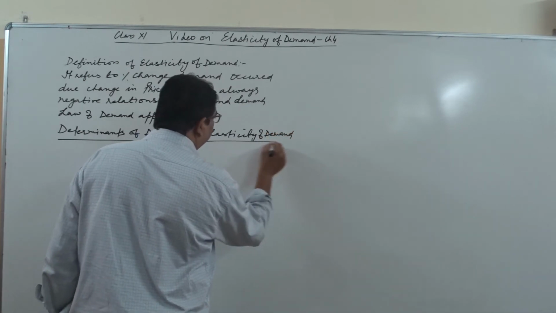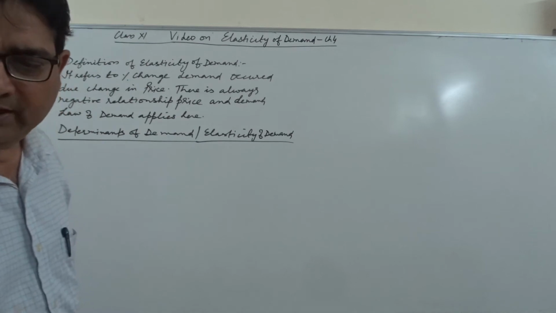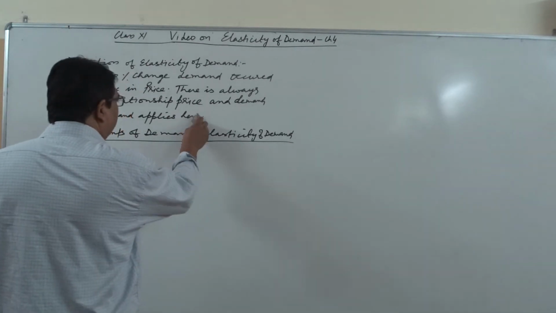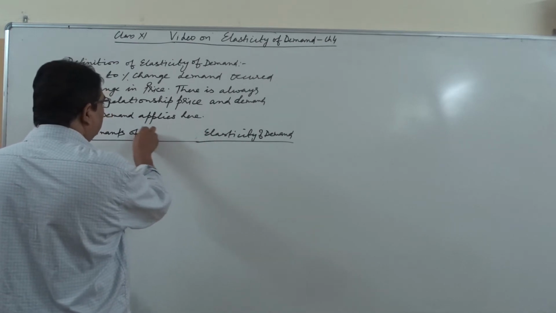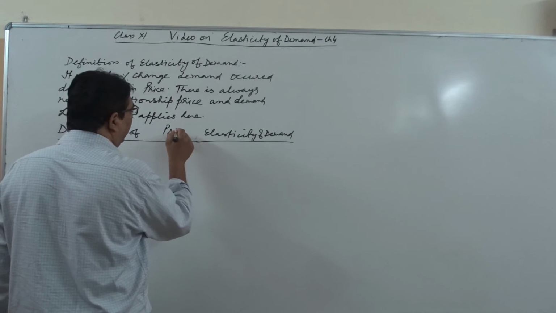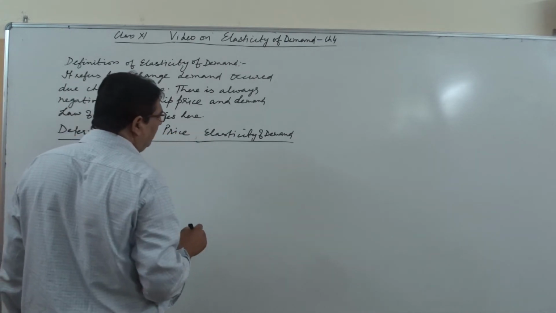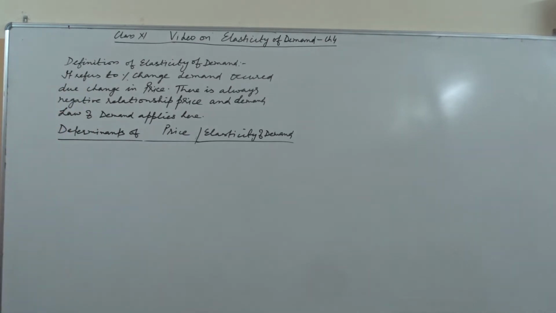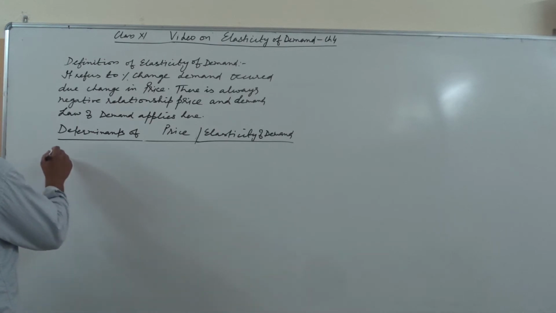To be very clear, we can write in place of it price elasticity of demand, or sometimes in short we call it elasticity of demand.